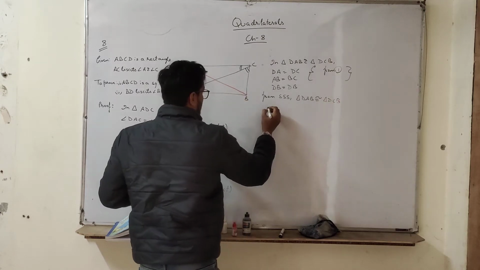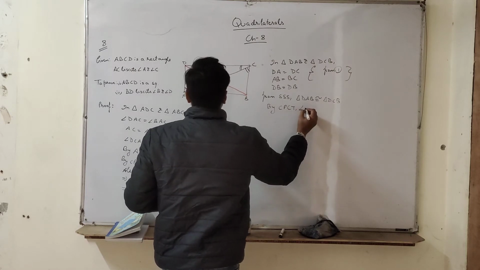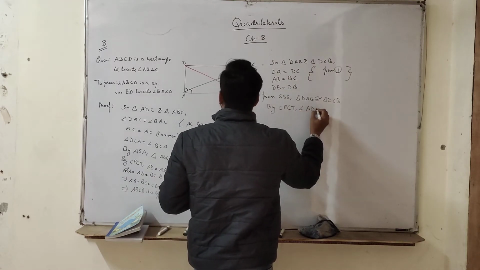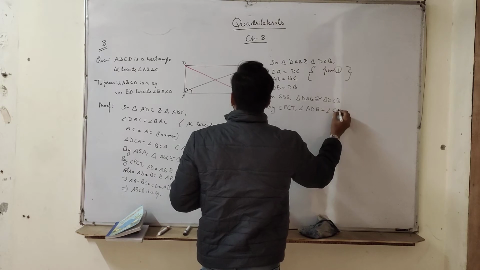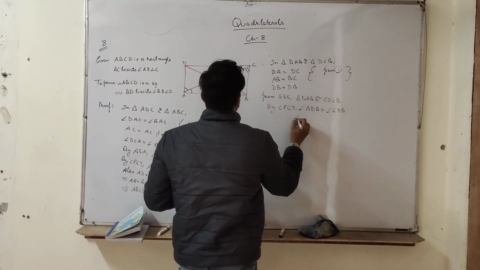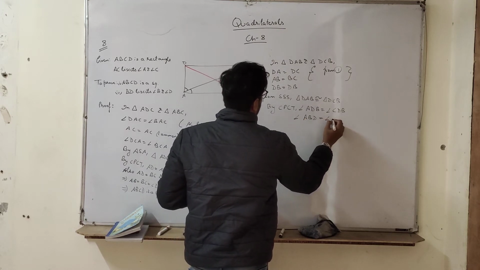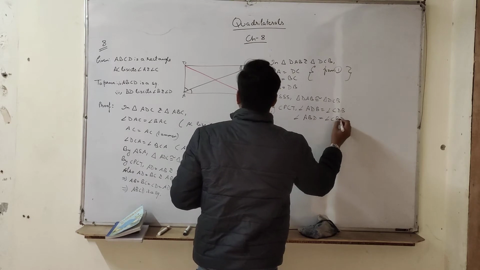So by CPCT, angle ADB is equal to angle CDB, ADB, CDB. Also angle ABD is equal to angle CBD.